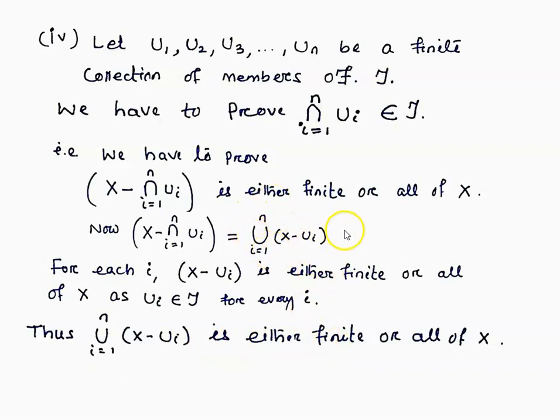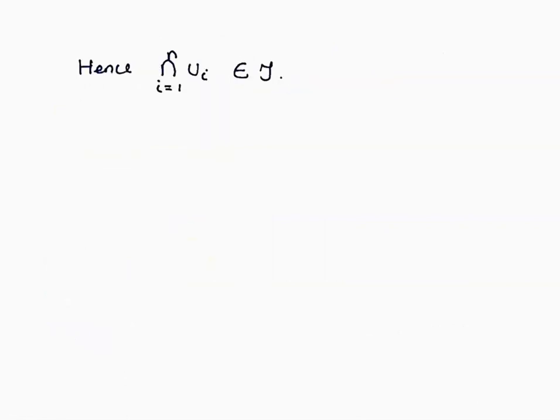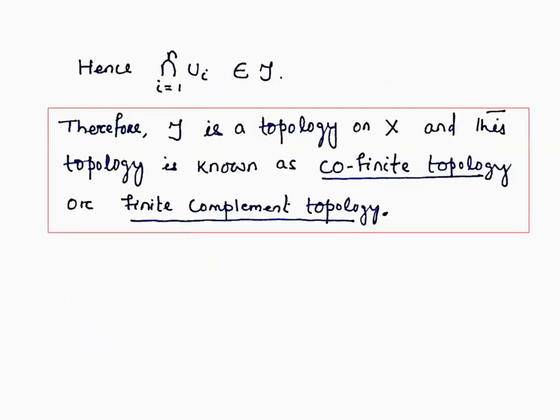So this union from i equal to 1 to n of X minus ui is either finite or all of X, and this union is nothing but the complement of the intersection of i equal to 1 to n ui. That means the intersection of ui has a complement that is either finite or all of X, so the intersection is also a member of the collection tau.